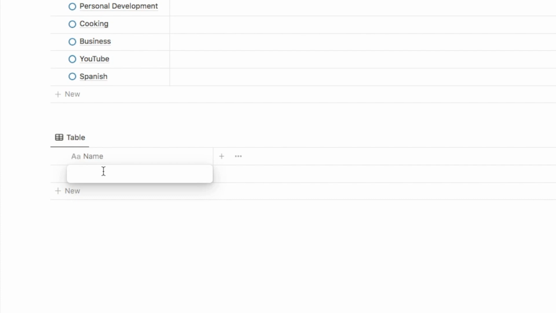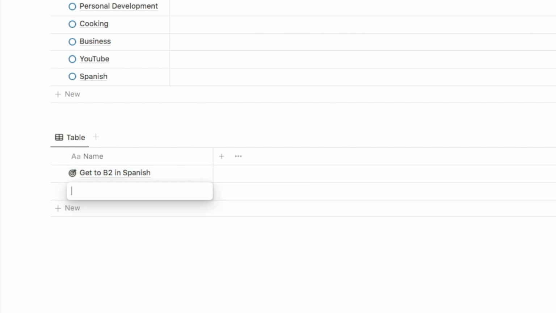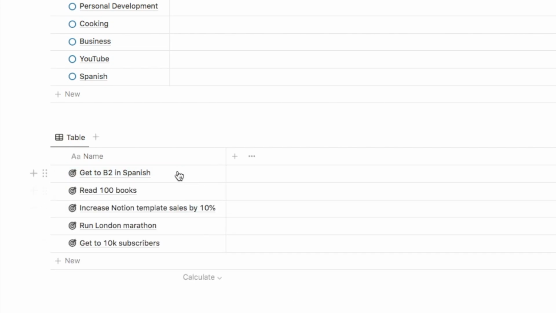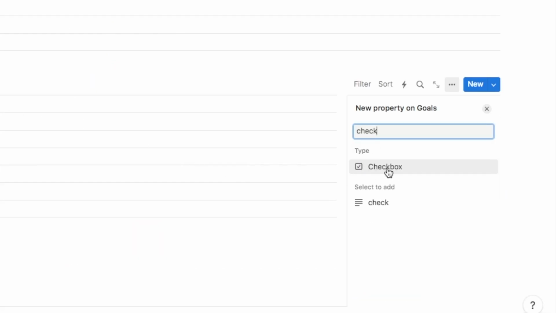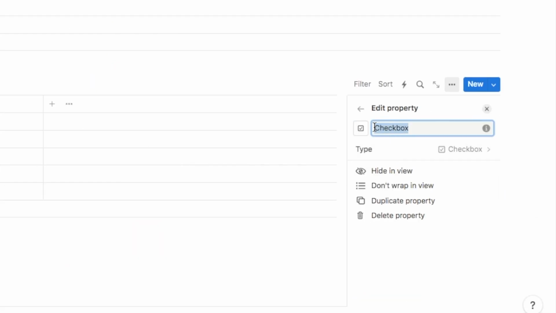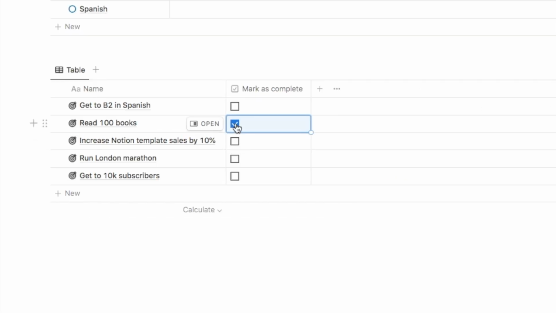So in here, we're going to type in a few goals that are related to some of the life zones that we've already added. So for example, for my Spanish life zone, I want to get to B2 level in Spanish. And when I hit enter, as you can see, that icon has been added for me automatically. So I'm just going to add a few more in here. Now, after we've added in some goals, we're also going to add a checkbox so that once we complete the goal, we can check it off as complete. So I'm going to click on the plus symbol, type in checkbox and select this checkbox. And we're going to name this one mark as complete. So once I complete the goal, I can simply check this off.